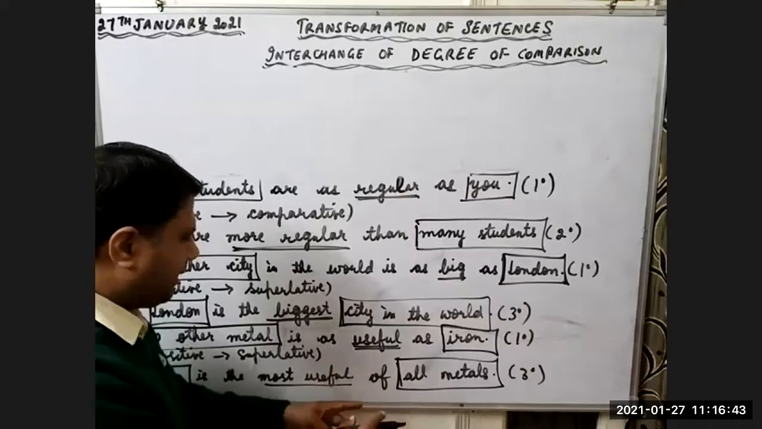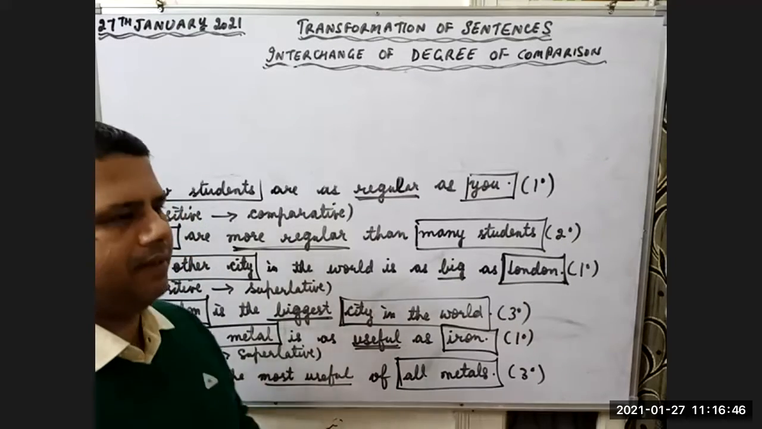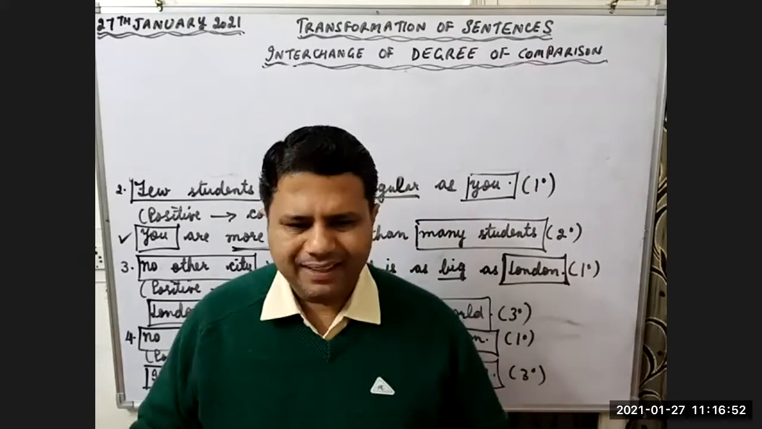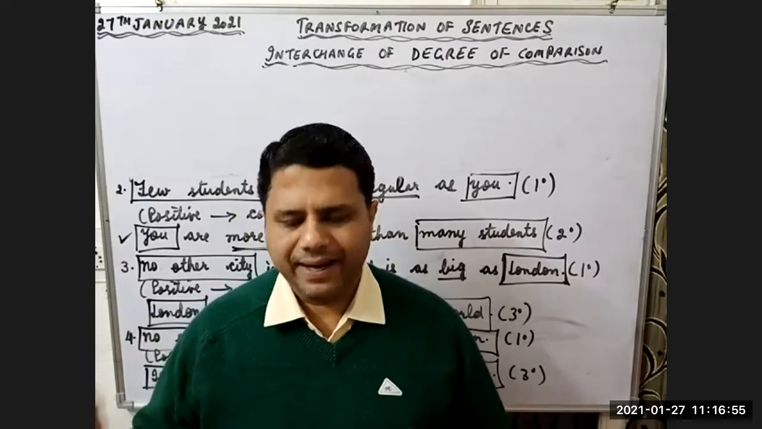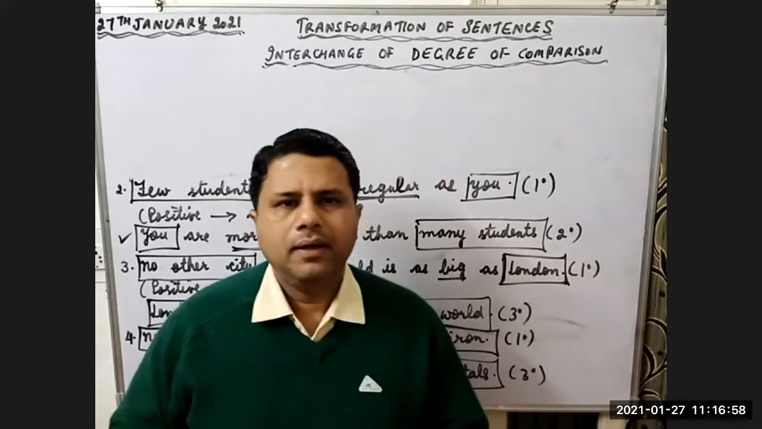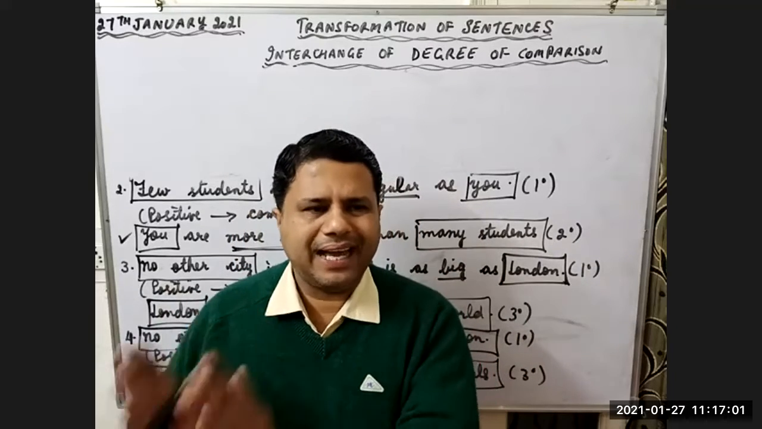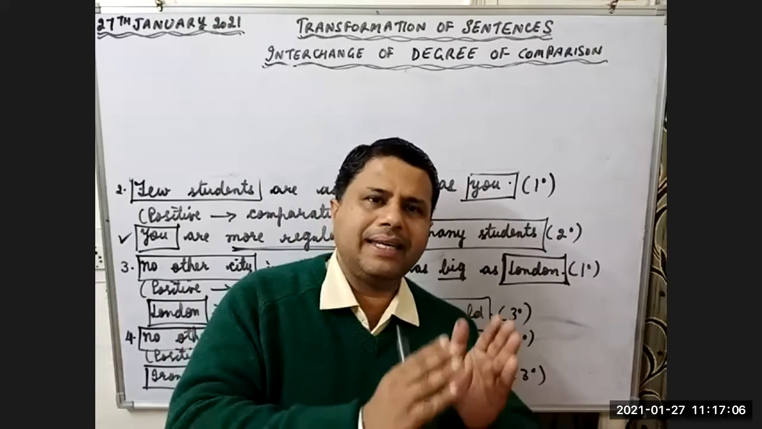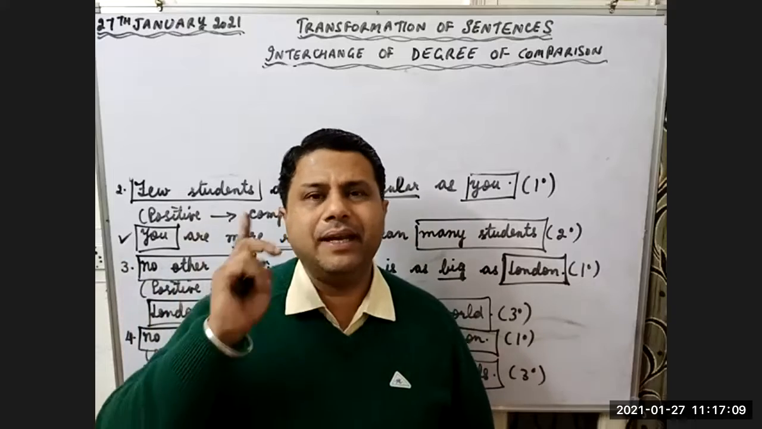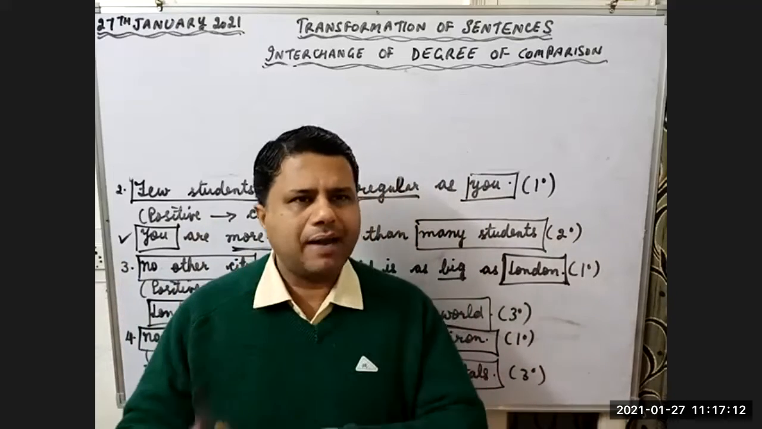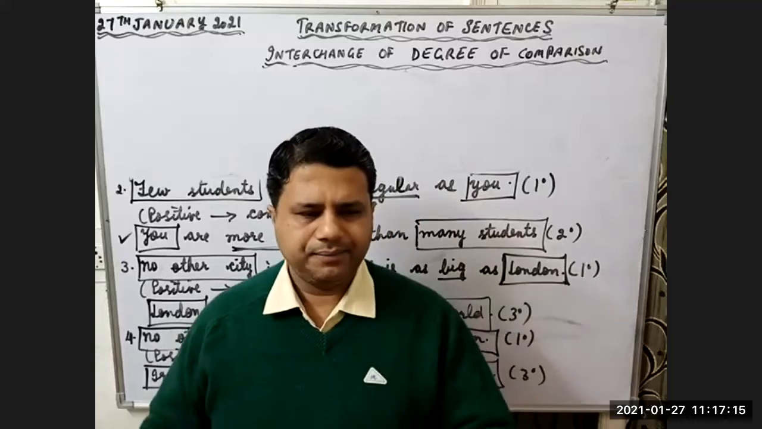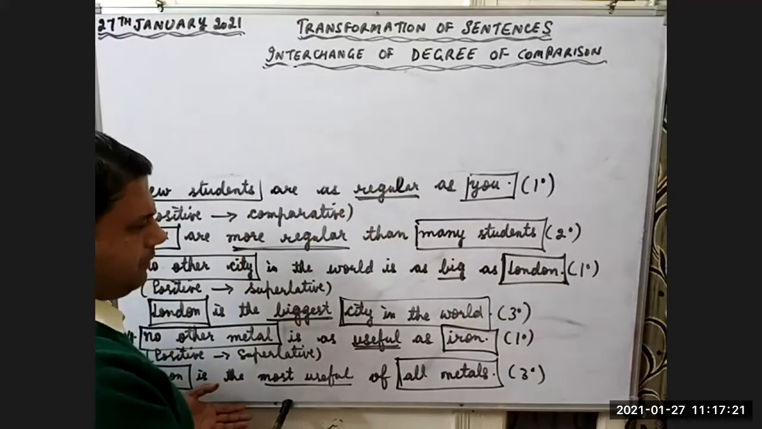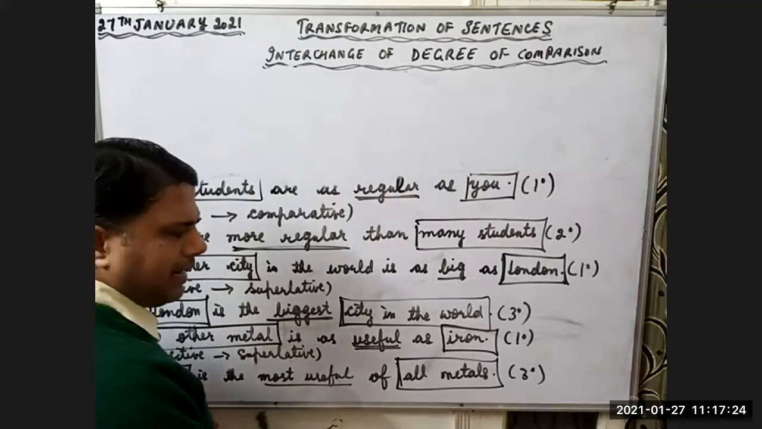Comparing iron with all metals, iron is the most useful metal. You can also change it into comparative degree: No other metal is more useful than iron. Look at this sentence carefully. Here I am comparing iron with any other one metal. No other metal means any one metal. I am talking about any other one metal, and I am comparing it with iron. So that's why we are using comparative degree. Here we are using superlative degree because we are comparing iron with all the other metals.